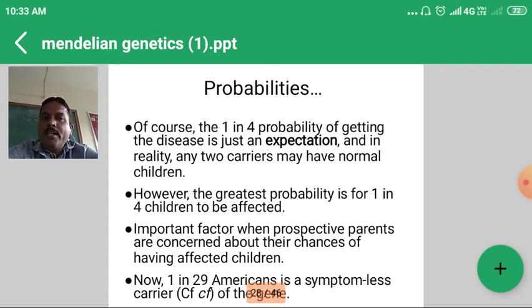So what are the probabilities? One individual out of the 4 will be a carrier of cystic fibrosis, which is the expectation. So 1 in 4 children will be affected, that is the probability. This is an important factor when prospective parents are concerned about their chances of having affected children. So now, 1 in 29 Americans is a carrier, which is the statistic we have to consider for cystic fibrosis.